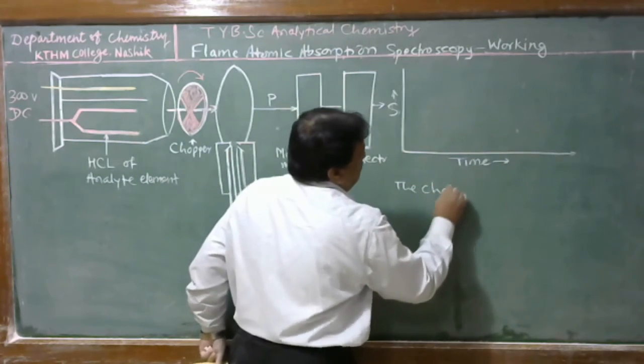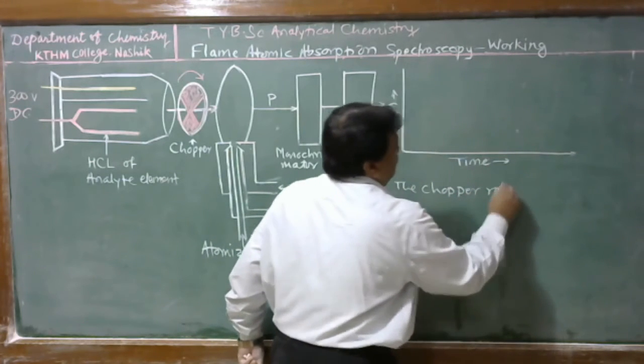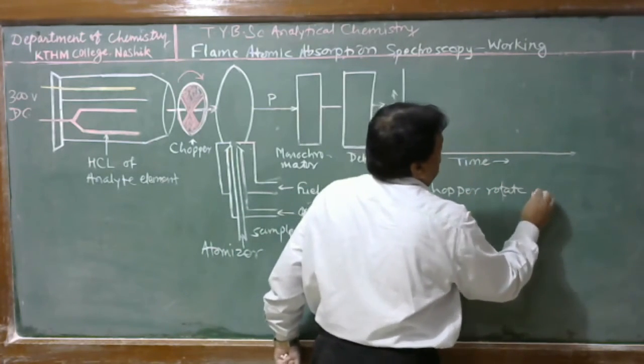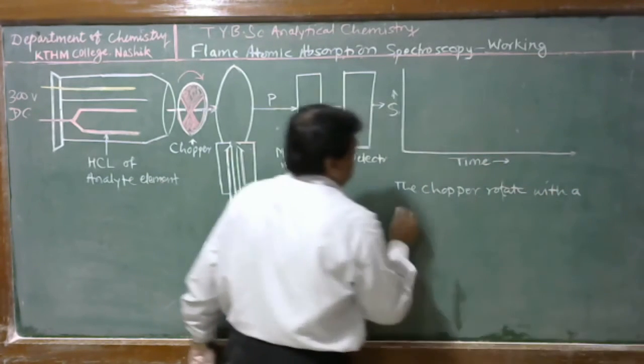The chopper rotates with a constant speed.